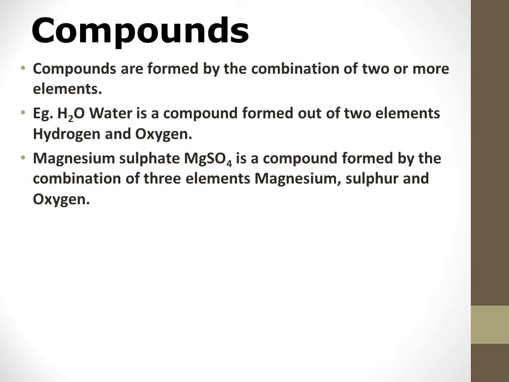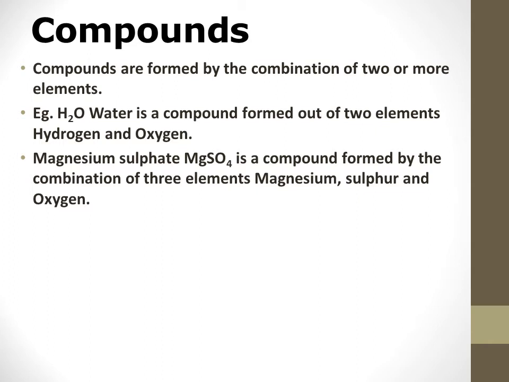Compounds. Compounds are formed by the combination of two or more elements. Water is a compound, H2O, containing 2 hydrogen atoms and 1 oxygen atom. Like that, magnesium sulfate is a compound. It contains 1 magnesium atom, 1 sulfur atom, 4 oxygen atoms. So when 2 or more elements combine chemically, it is called a compound. A compound will have different characteristics.